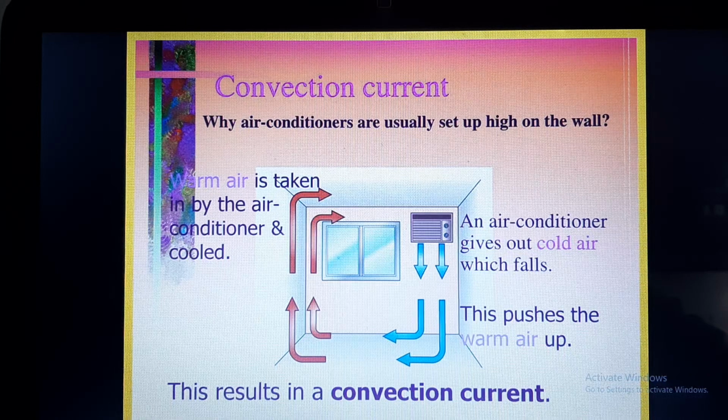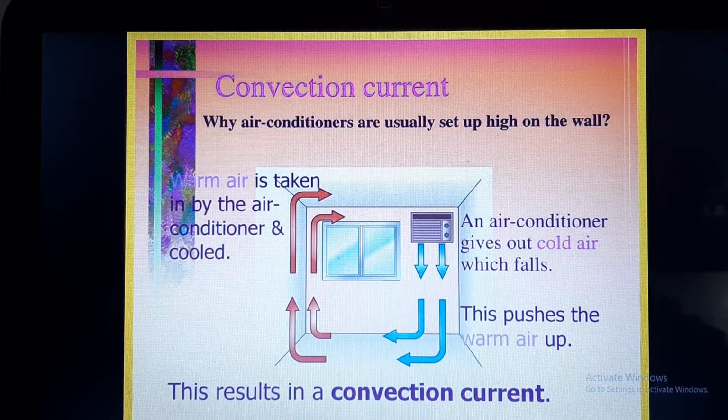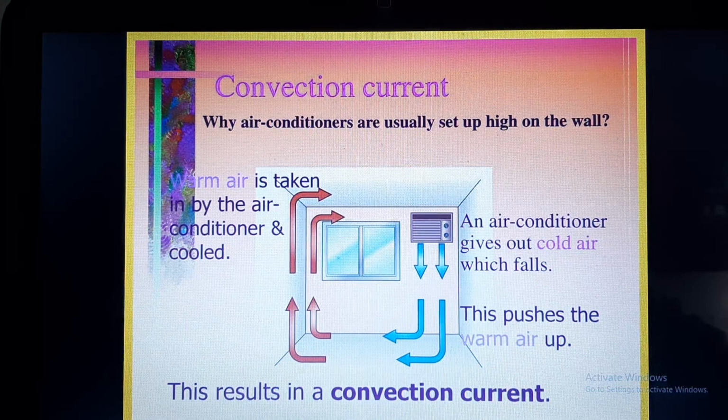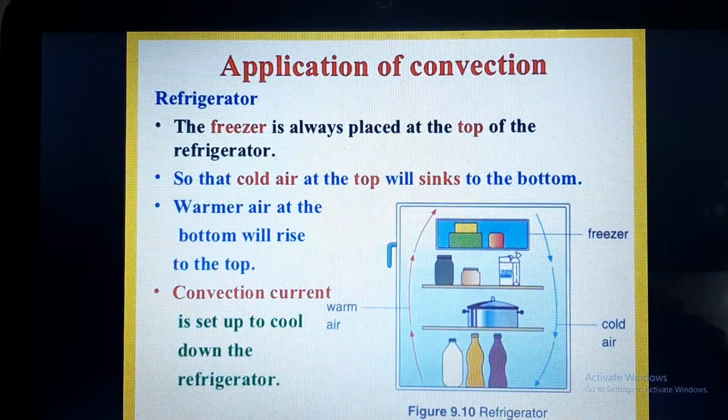So we are placing the air conditioner near the ceiling or at the height of the wall, so that warm air is taken in by the air conditioner and cooled, and the air conditioner gives out cold air which falls because it is heavier in weight. So cold air falls and this pushes the warm air up, and now this warm air is taken by the air conditioner and it is cooled. Therefore a convection current is established, and the room gets effectively cooled.